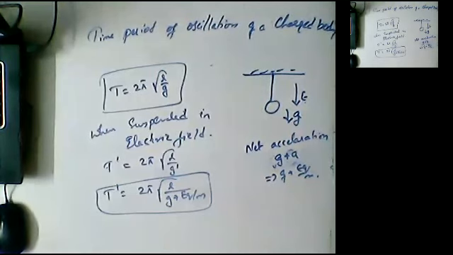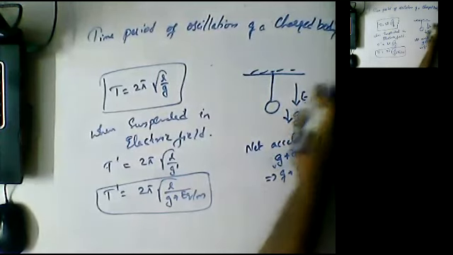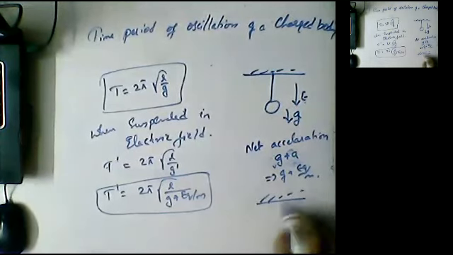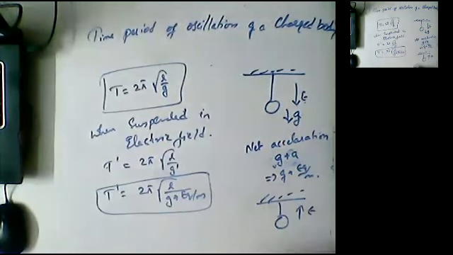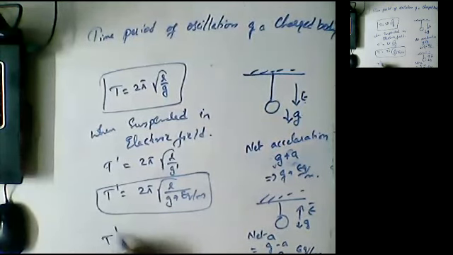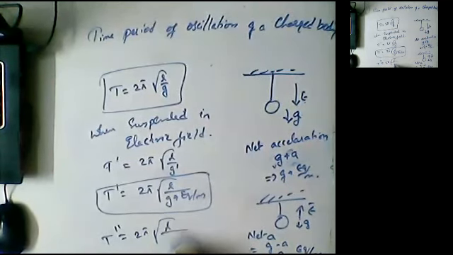For example, guys, negative electric field is applied, that is, the electric field is like this. At that time, E we have to consider as negative. So the net acceleration, and here g is towards down, net a is equal to g minus a, that is equal to g minus EQ by M. So here T double dash is equal to 2 pi square root of L by g minus EQ by M. This is the formula.